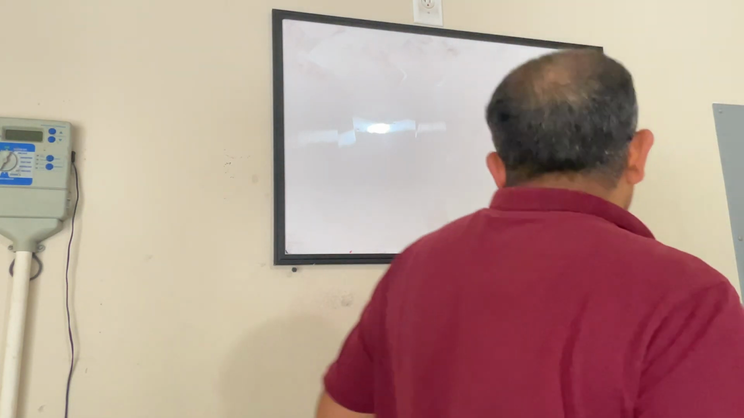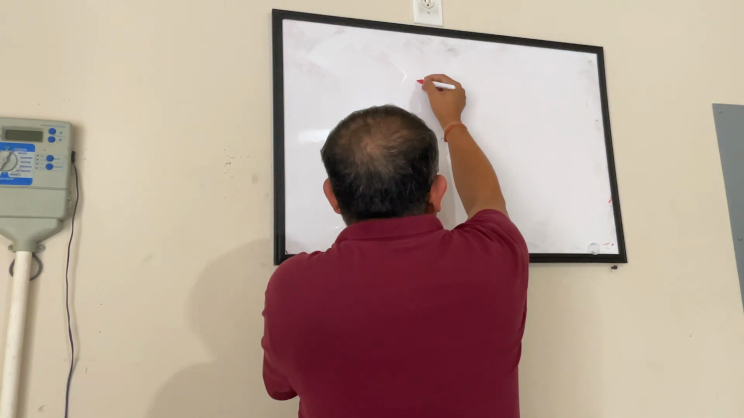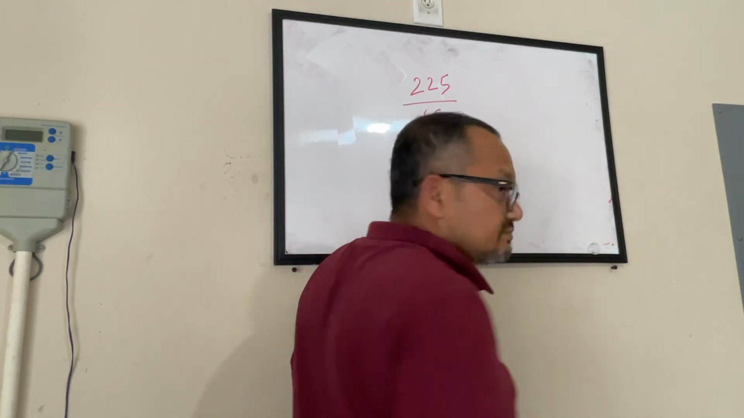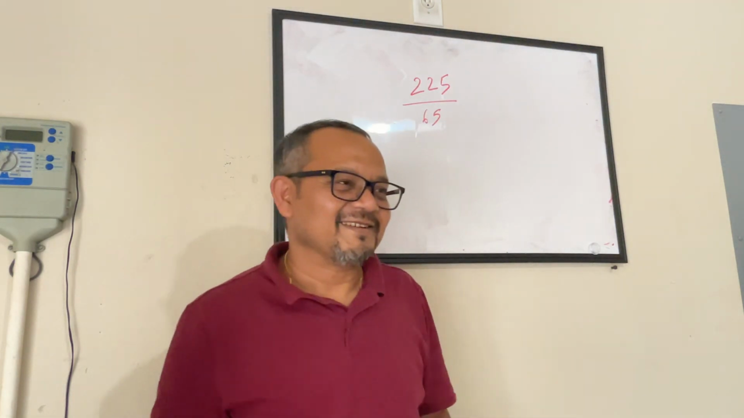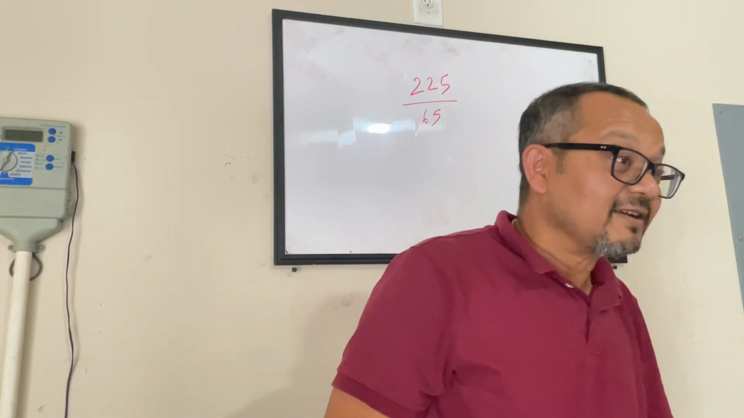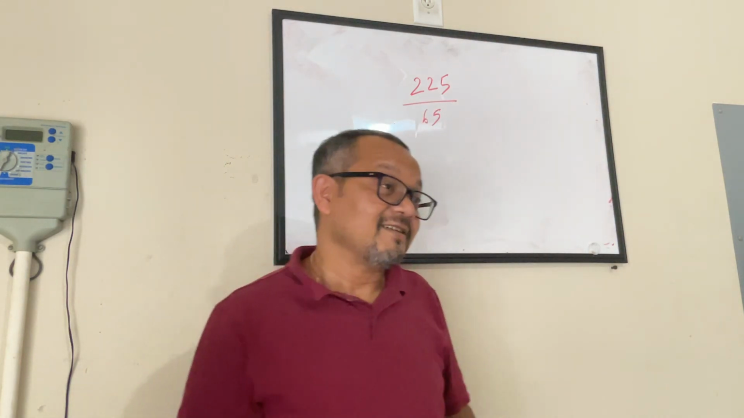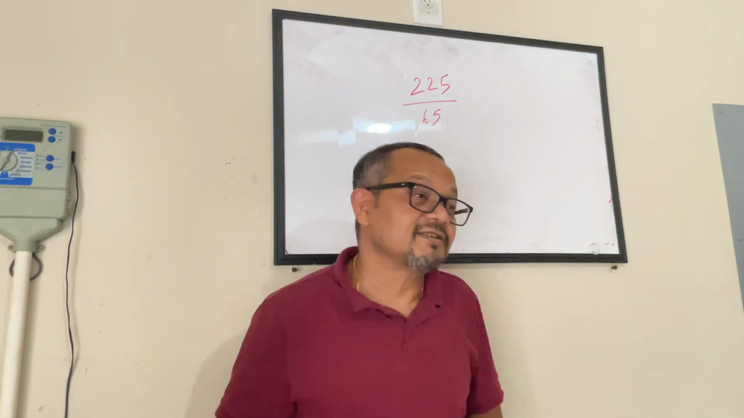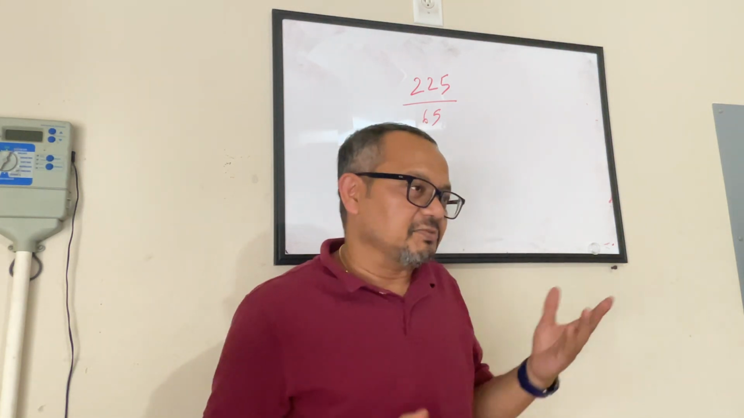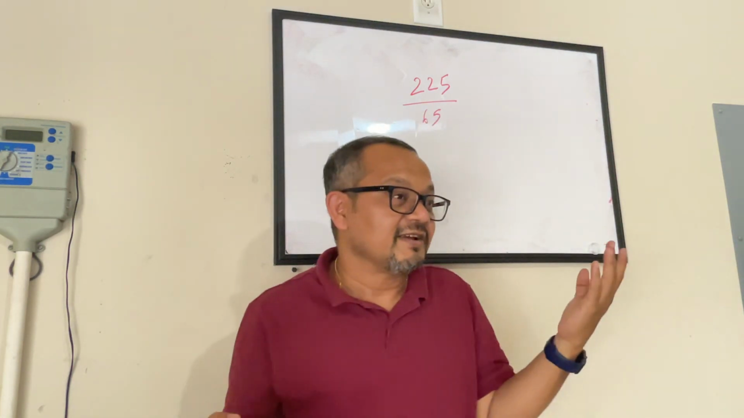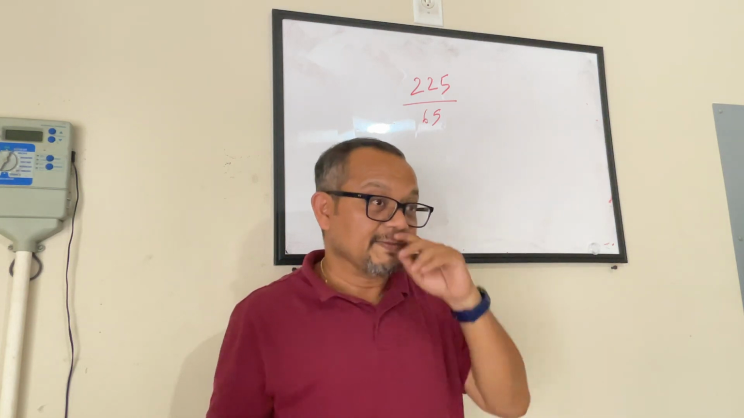Now, let's say I have to divide 225 by 65. Who in this class knows the table of 65? Nobody. You know how to multiply it, but do we really want to do that? No. We are talking about simplification. Simplification has to simplify things. We don't have to make it complicated, okay?